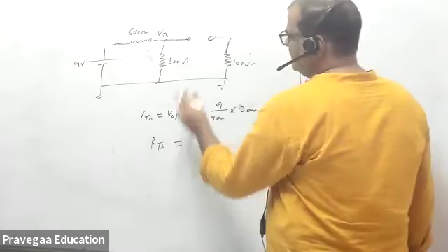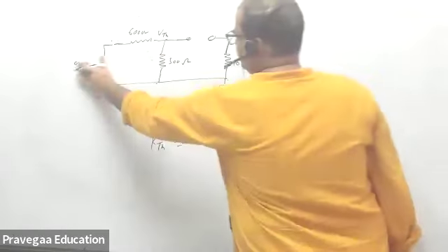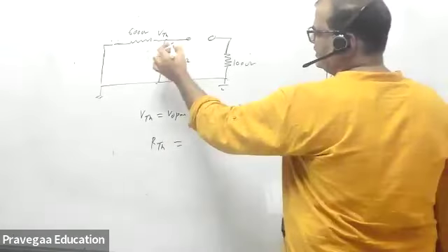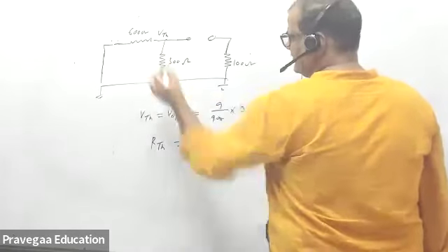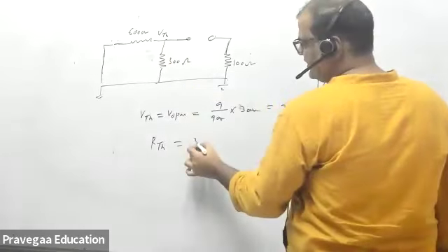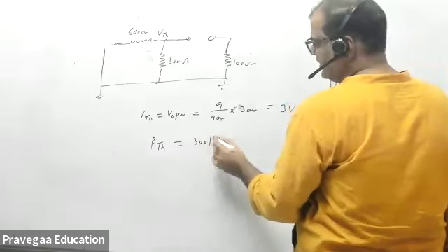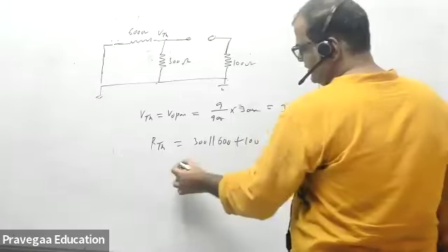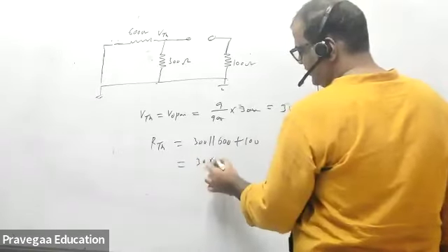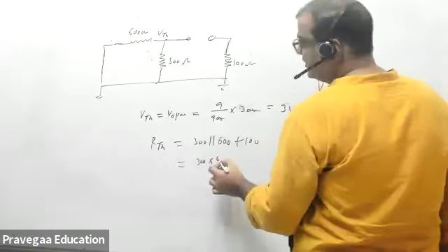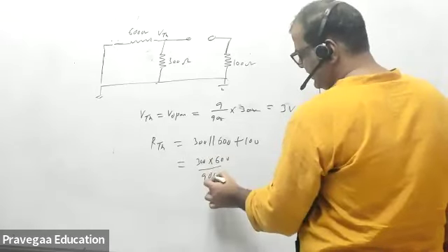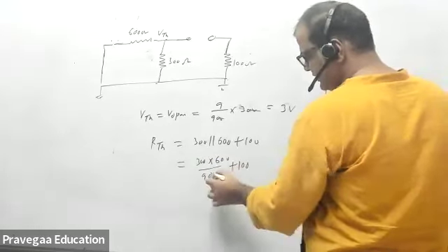And what is R Thevenin? R Thevenin across this resistor, so I have to make the source short. This will be in parallel. So R Thevenin will be 300 parallel to 600 plus 100. So this is 300 into 600 upon 900, plus 100.